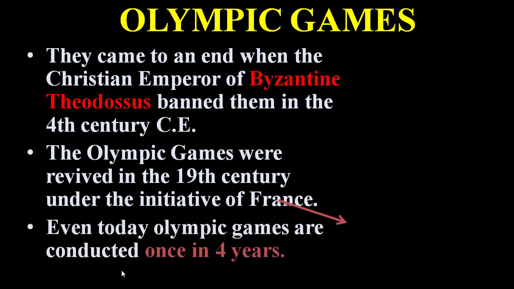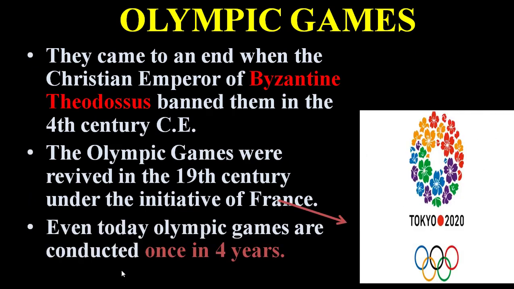They came to an end when the Christian emperor of Byzantine, Theodosius, banned them in the 4th century. The Olympic Games were revived during the 19th century under the initiative of France.